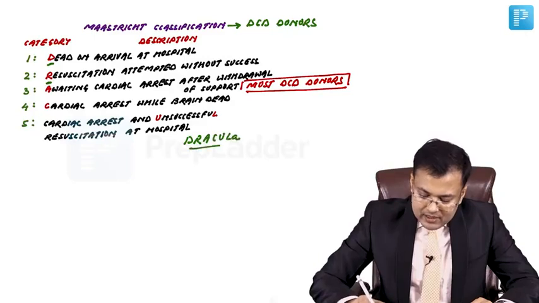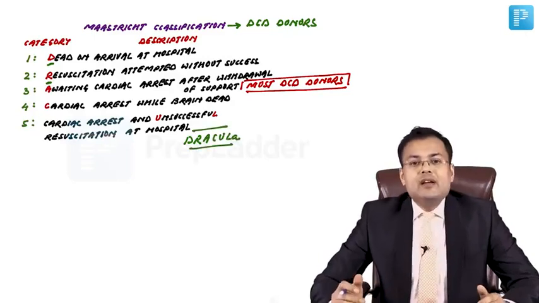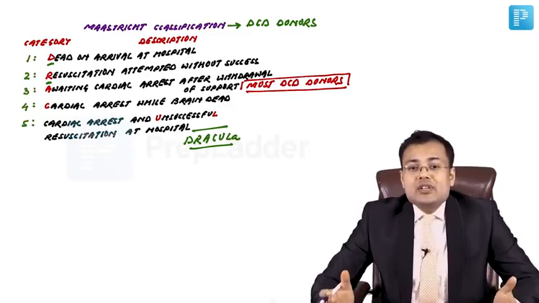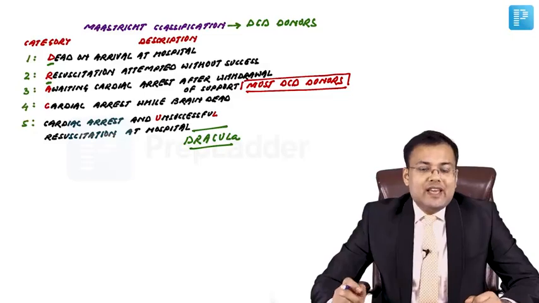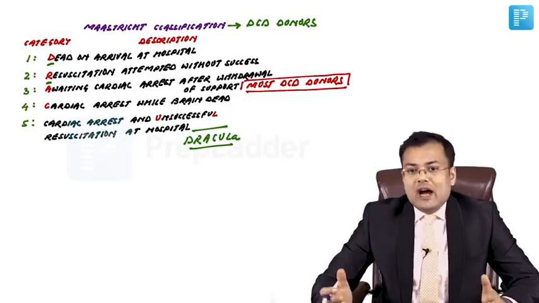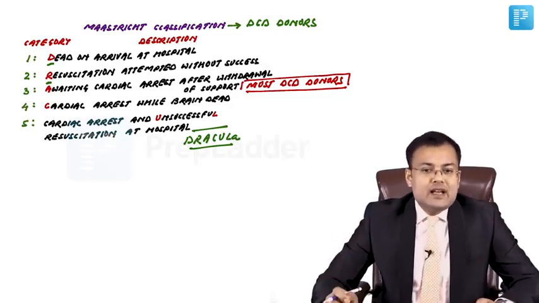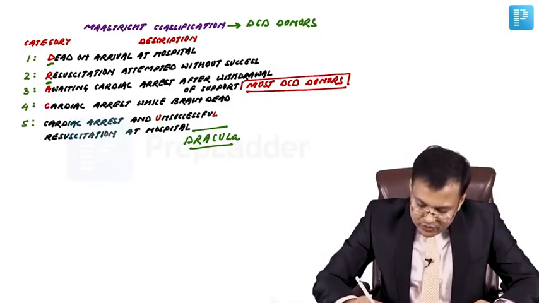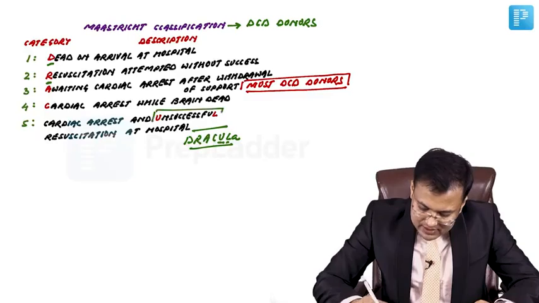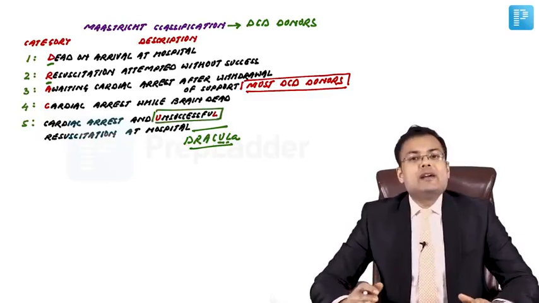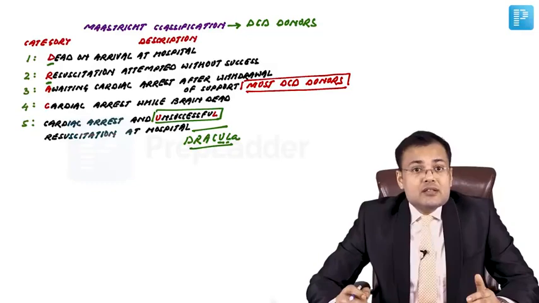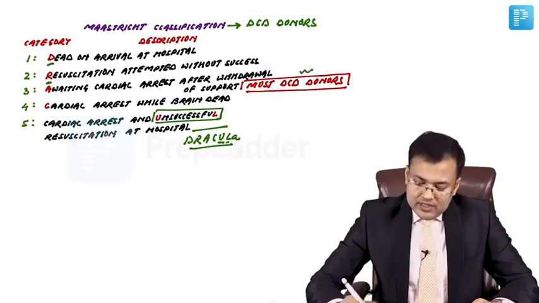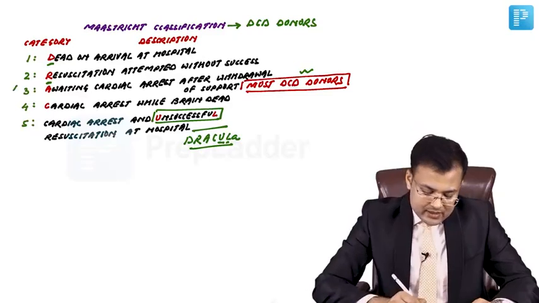The mnemonic is Dracula. D, dead on arrival at hospital. R, resuscitation attempted without success. A, awaiting cardiac arrest after withdrawal of support. C, cardiac arrest while brain dead. And U and L means unsuccessful, so cardiac arrest and unsuccessful resuscitation at hospital. And we discussed that most DCD donors belong to category 3.